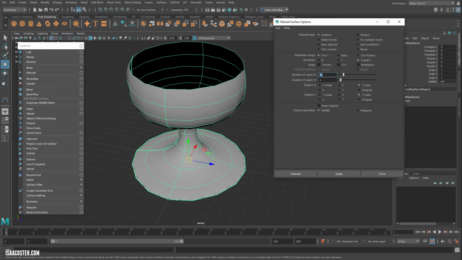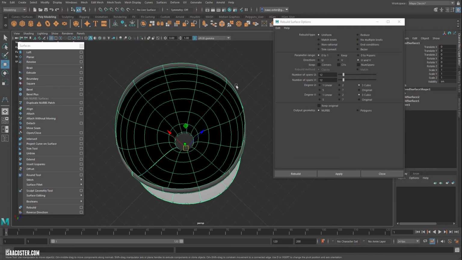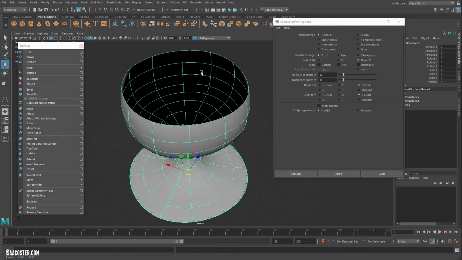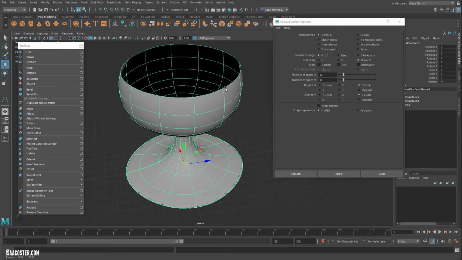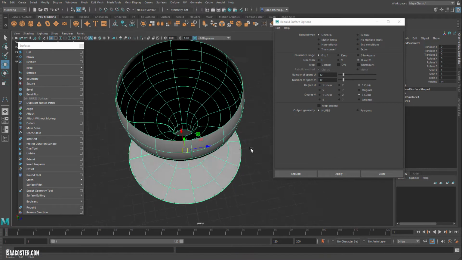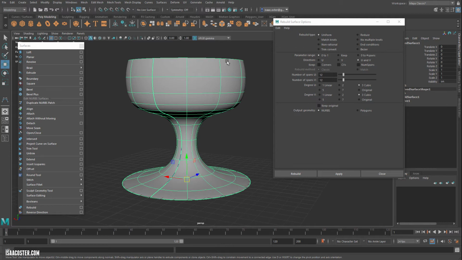What I want here is, we can leave that at 12, but I'll bump this up to 12 now. We can see that we added a lot more information, but it kind of inherited that because we reduced it to 4, it doesn't understand to add more. It just subdivides whatever you've got. So we'll back up a little bit. Now if I hit 12, you can see it's going to preserve that roundness. So we basically just added some additional geometry.